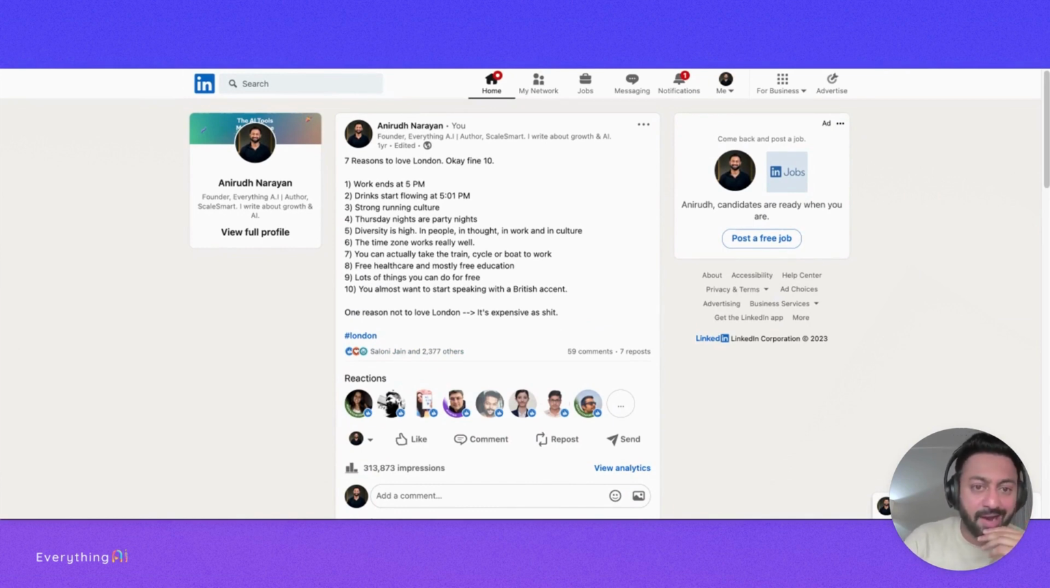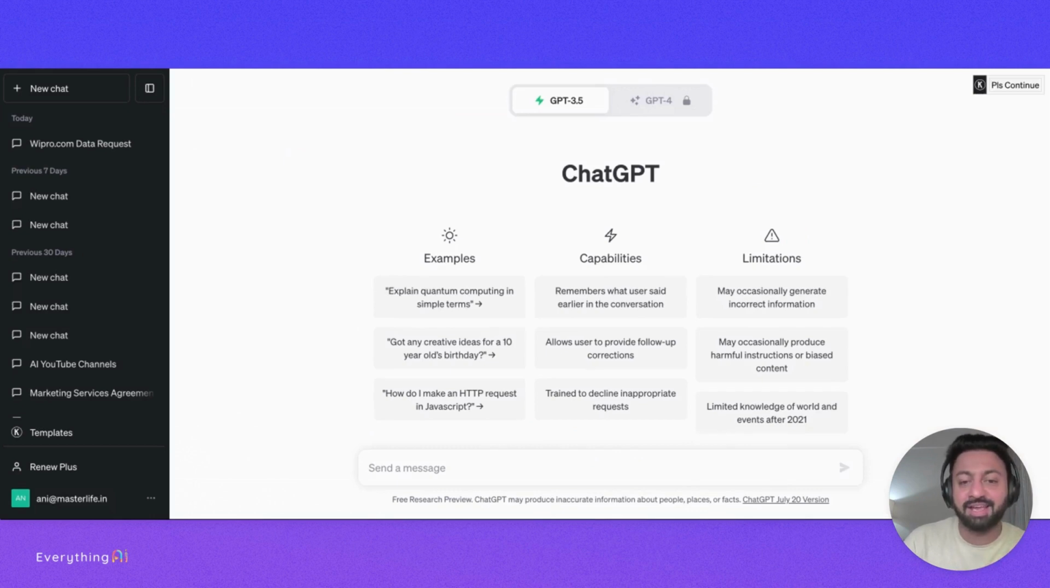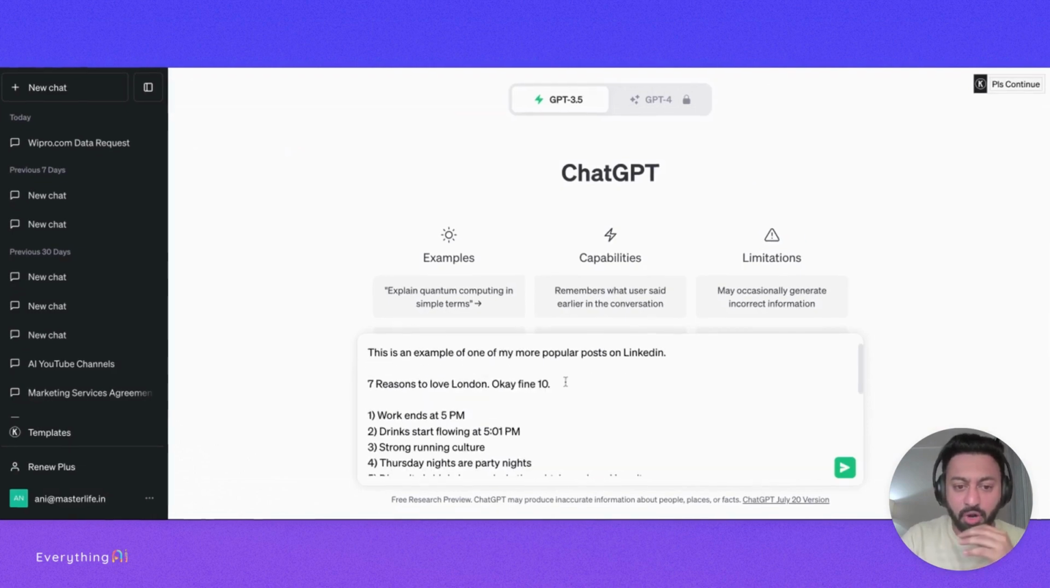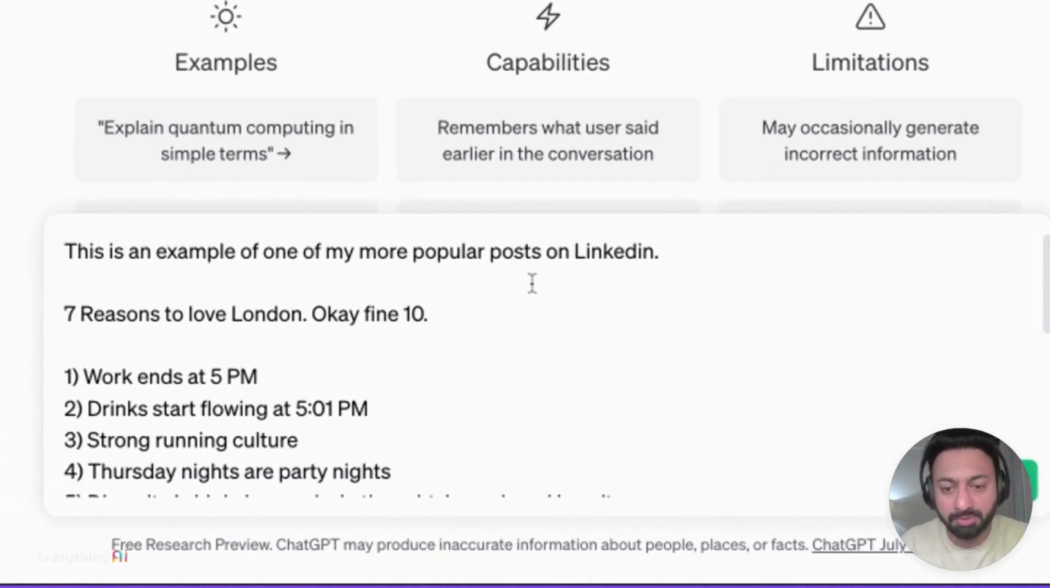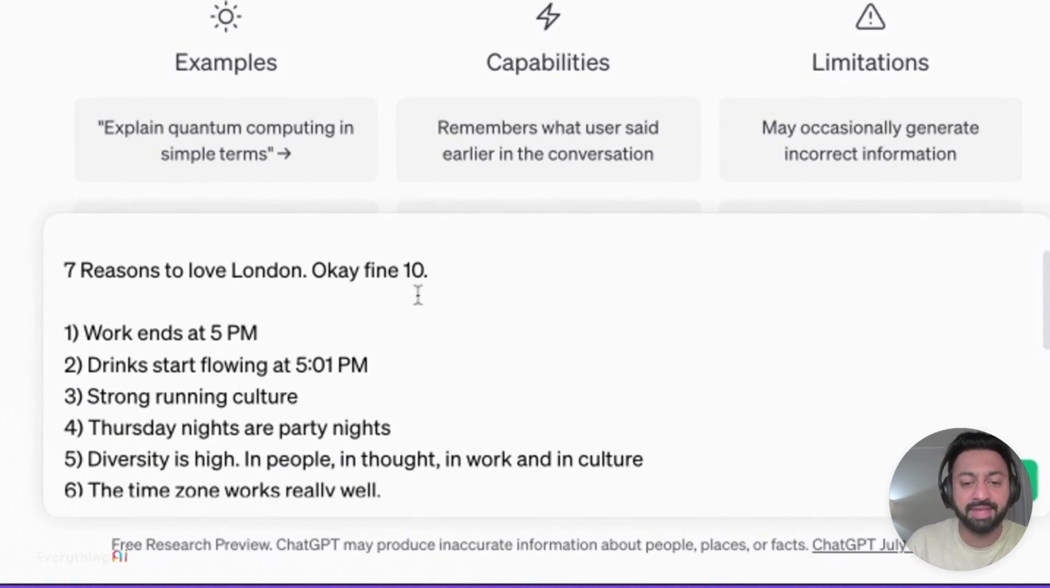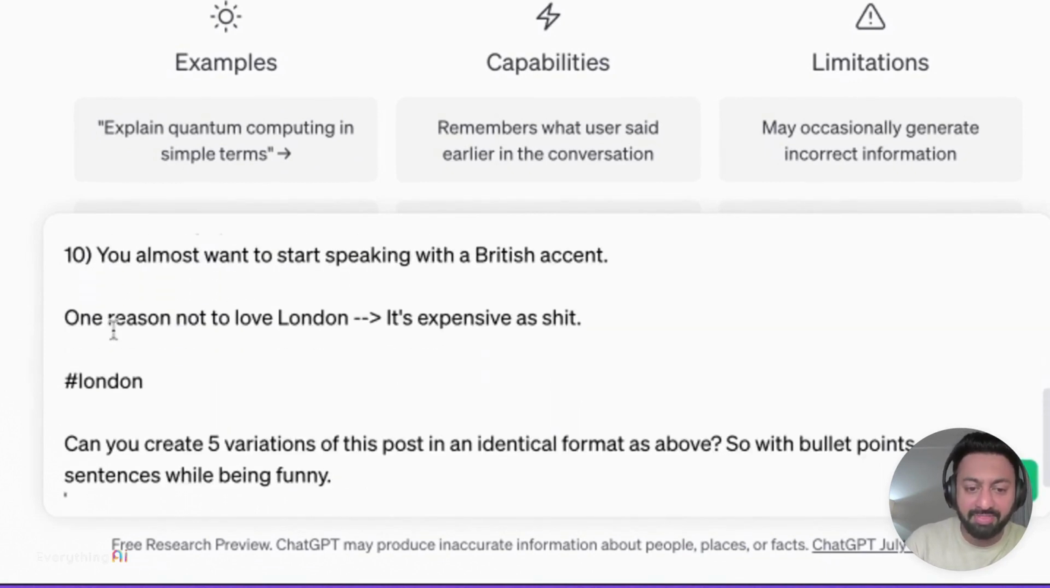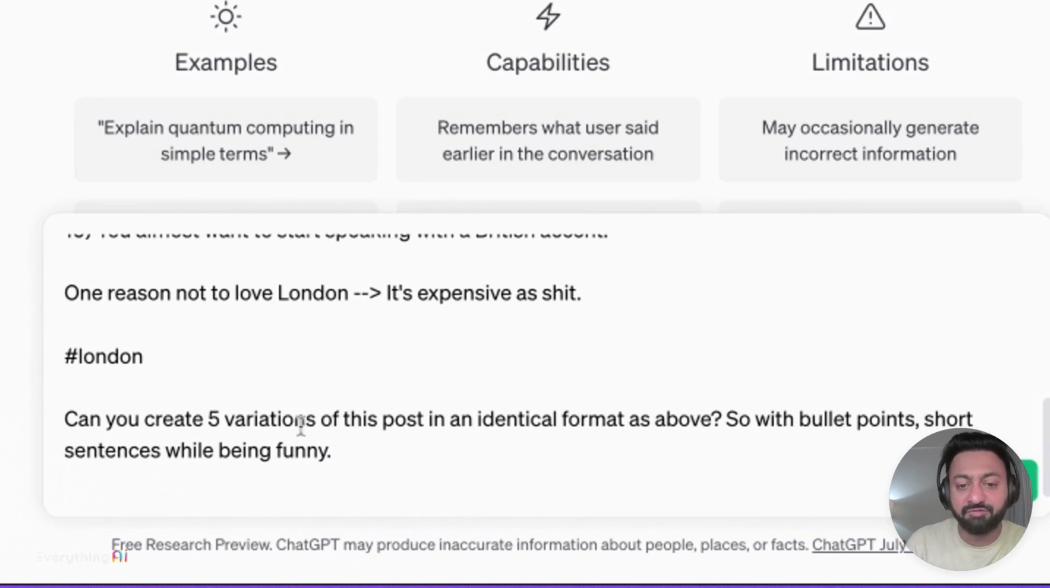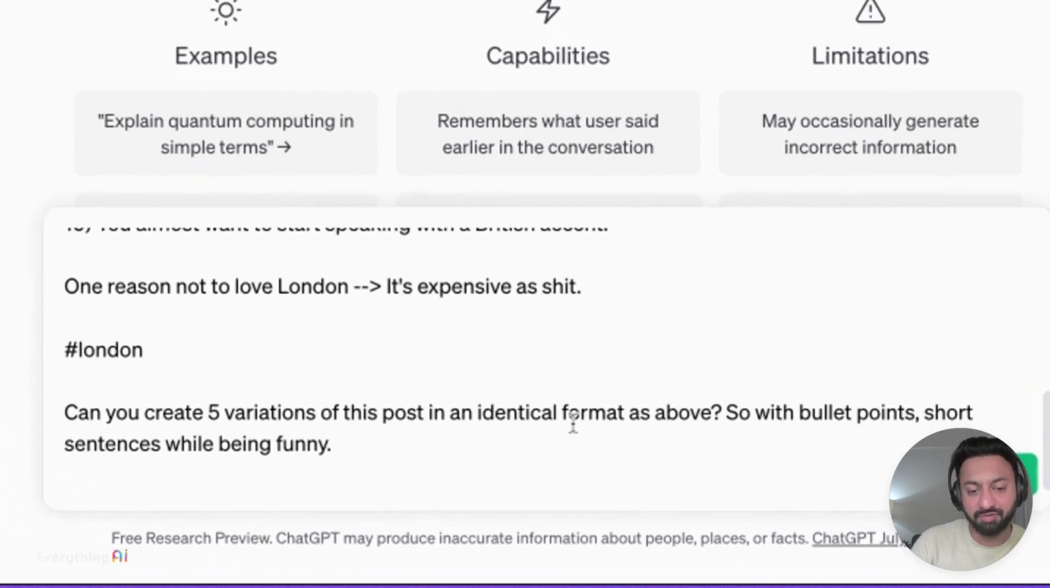And I'm like, okay, now how do we recreate this if I had to do 5 variations of this? So I'm going to copy paste a prompt that I created. The prompt primarily says, this is an example of one of my more popular posts on LinkedIn, reasons to love London. And I say, find 10. And then I say, can you create 5 variations of this post in an identical format as above? And I think that's the important piece. You want to give feedback on the format, right? So I say, with bullet points, short sentences while being funny.